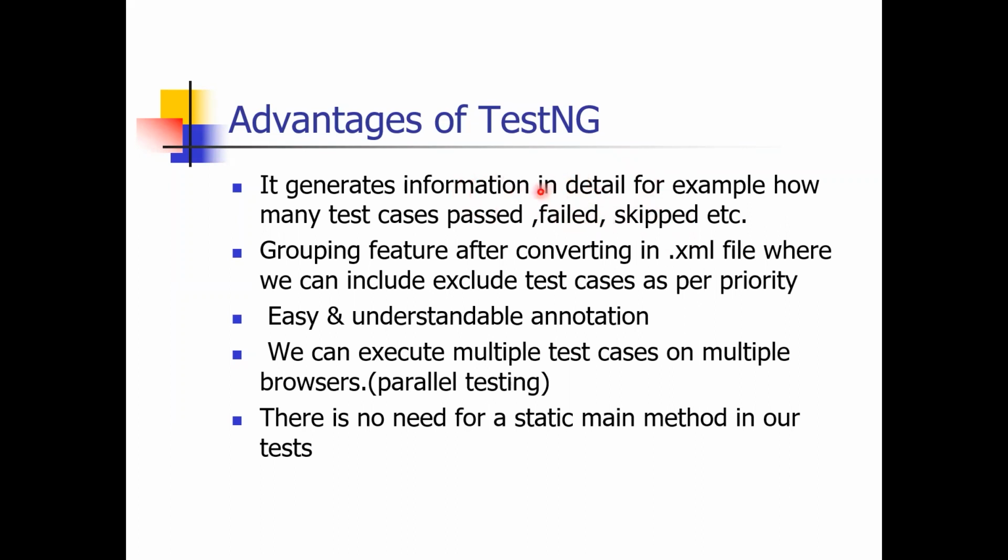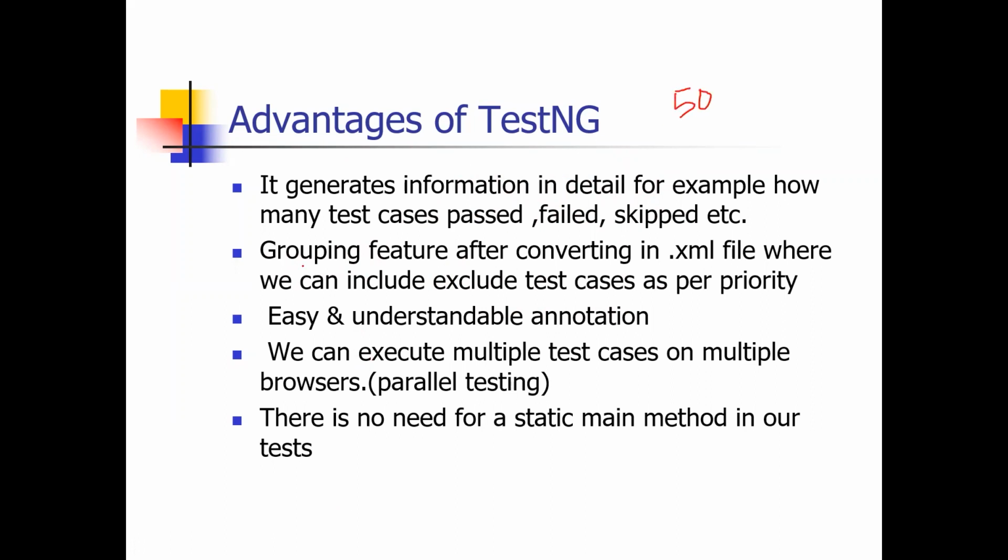Okay. Now, the grouping feature. After converting to an .xml file, we can exclude test cases as per priority. See what happens. Suppose I'm executing 50 test cases at a time.